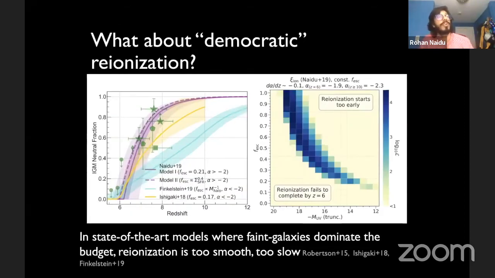So then what about the conventional picture? The conventional picture of this massive reservoir of very faint galaxies that are super abundant doing the bulk of reionization. I show one such model here, which is super helpful to think about this problem, where the escape fraction goes inversely with the halo mass, Finkelstein 2019, where the reionization that you get is much more smooth and starts very early, which these constraints and the other constraints that I outlined seem to disfavor. And I've tried to summarize this picture in this cartoon: if you have these very faint galaxies contribute too much too early, you end up reionizing the universe very early.